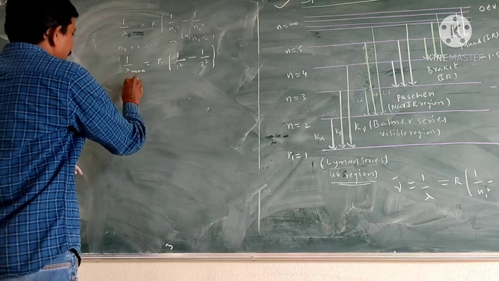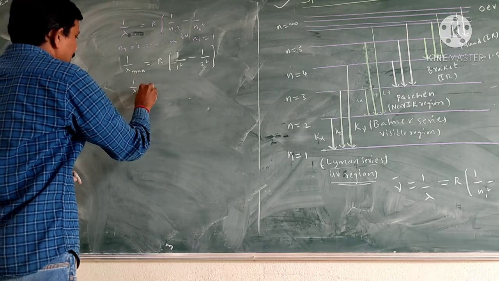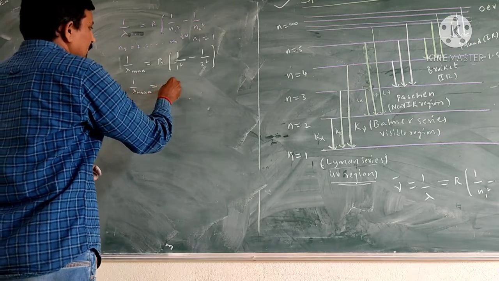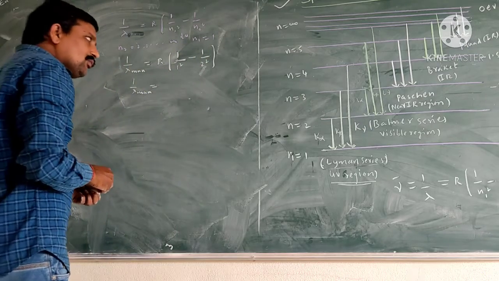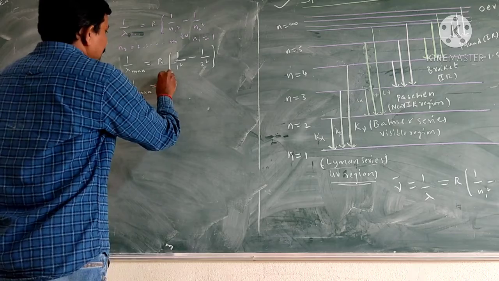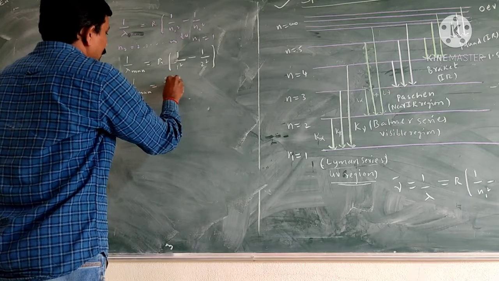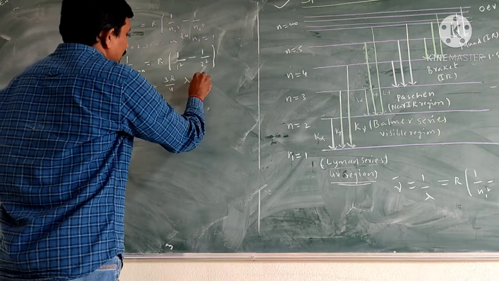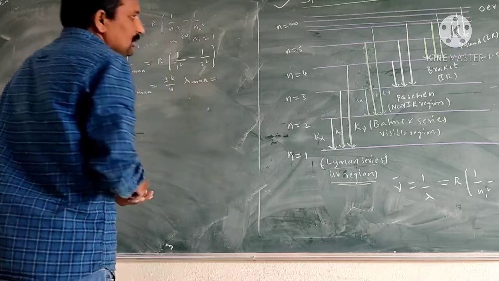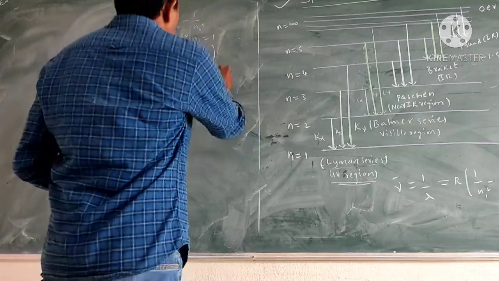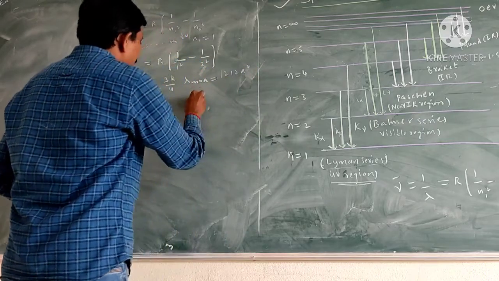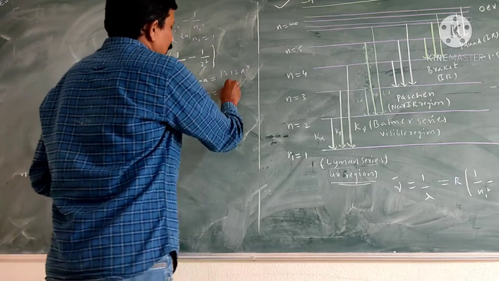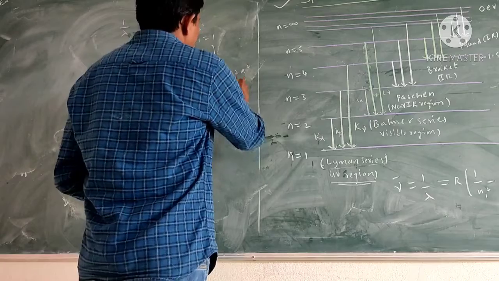So the value is 4 minus 1 by 4, so 3R by 4. The lambda maximum value is 1212 angstroms. Lambda minimum is 912 angstroms.